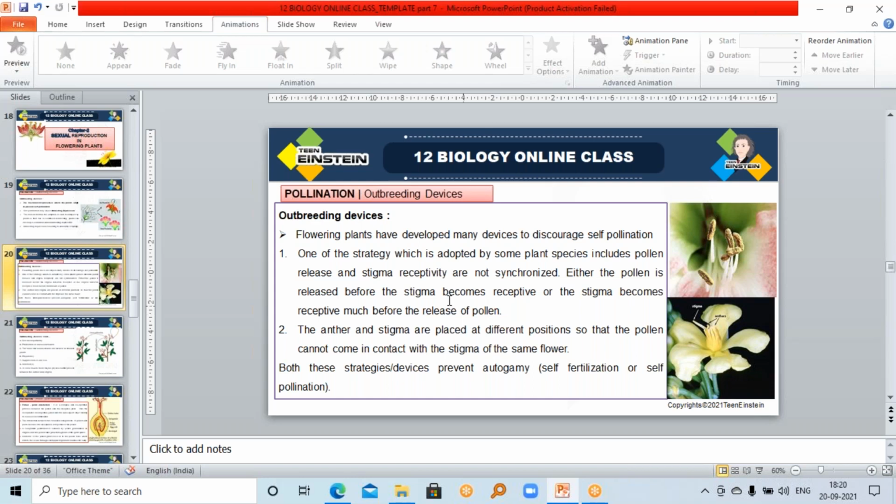And in the second case, the anther and stigma are placed at different positions, not at the same level, so that the pollen cannot come in contact with the stigma of the same flower. So in both cases, we can prevent self-pollination, and the plant prefers cross-pollination. Okay.